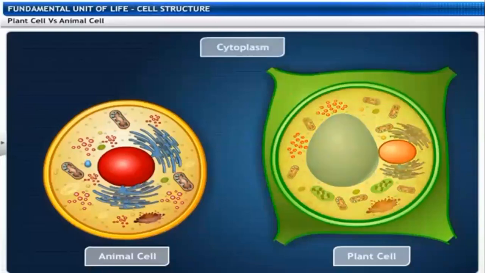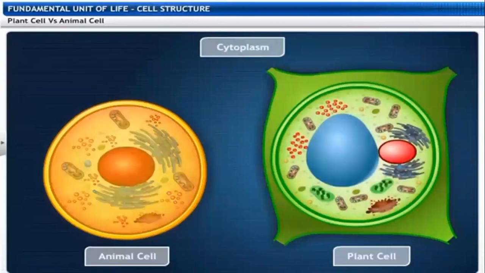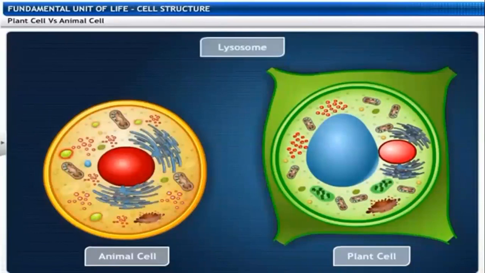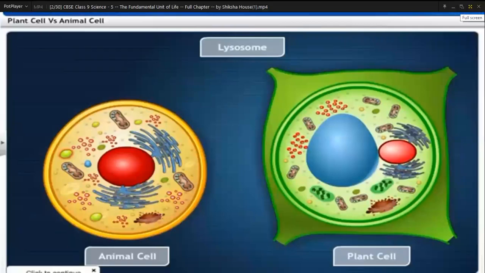In plant cells, the cytoplasm is pushed to the periphery by the large vacuole. In animal cells, the cytoplasm is dense and fills the entire cell. Plant cells have no lysosomes, compared to animal cells. Animal cells have lysosomes. This is regarding cell structure and function.